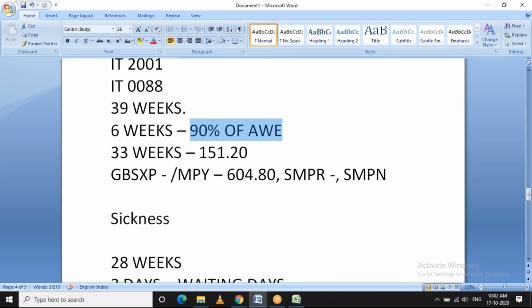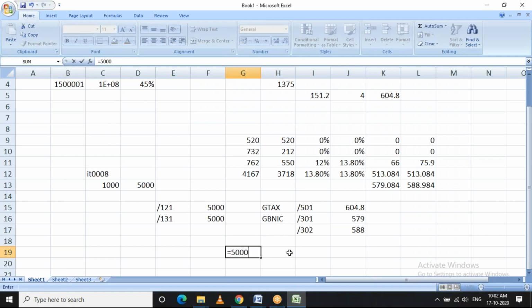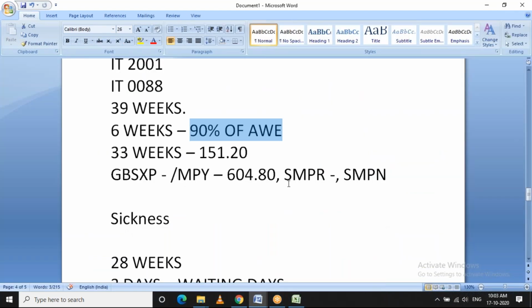So for the first 6 weeks, 5,000 is the monthly salary, and it will be calculated on 90 percentage. Is it clear now for statutory absences? Yes.